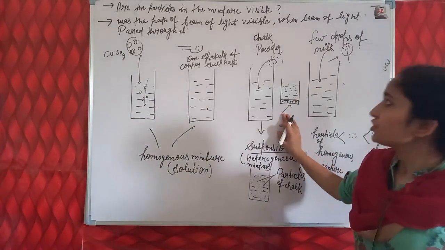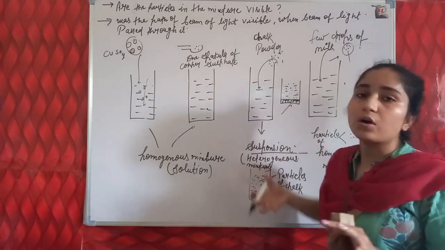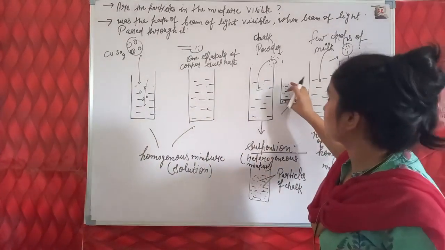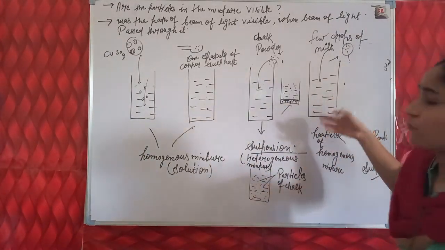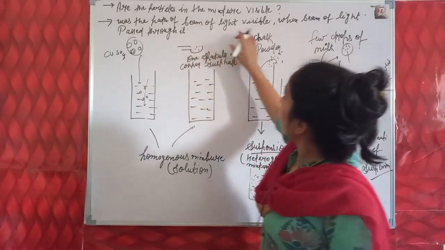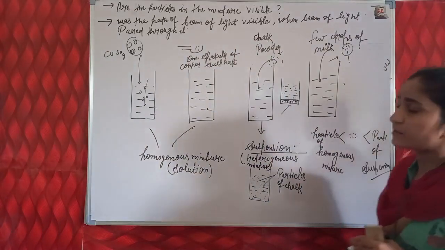And next is chalk powder. Because chalk powder remains in a suspended condition, the particles of chalk are visible. Particles of milk are not visible. Next, was the path of the beam of light visible when the beam of light passed through it?